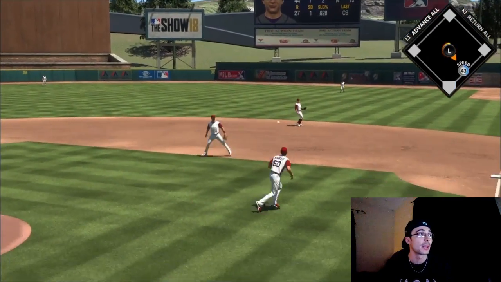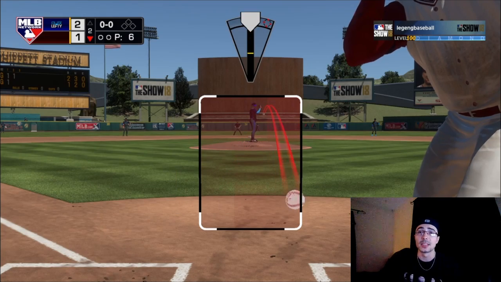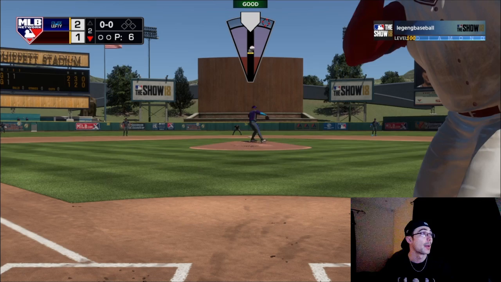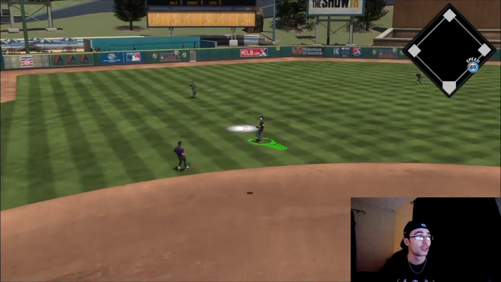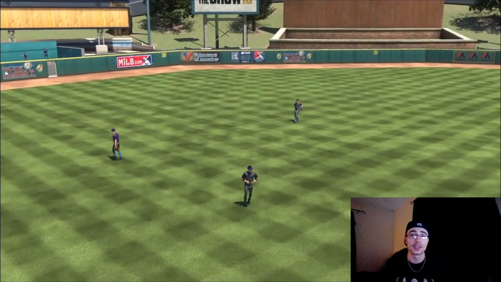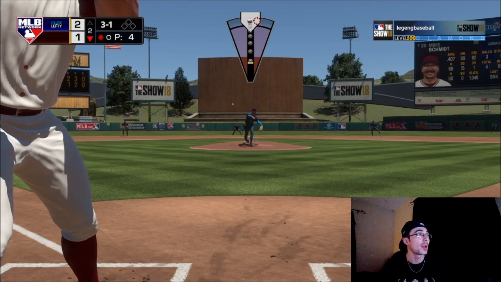So I was kind of confused by that feedback a little bit there, but Yogi Berra hits a little tapper to first base. First baseman makes the play, throws it to the pitcher. That brings up immortal George Brett. And it gave me the third baseman there. I had to press L2 and switch to Chipper Jones, run out there and make the play. I was kind of confused why it gave me Albert Pujols in that situation. He might have been able to make the play.